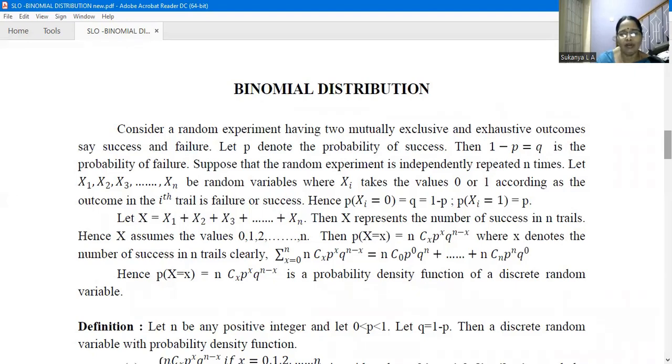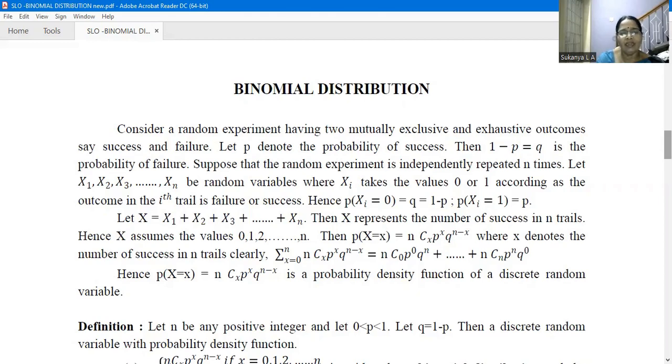These two outcomes are mutually exclusive, because if head comes in a trial, then the tail cannot occur in the same trial. If tail occurs in one trial, then head cannot appear. So they are mutually exclusive. And only two outcomes are there: getting head and getting tail. So they are exhaustive outcomes. Suppose getting head we take as a success, then getting tail will be considered a failure.